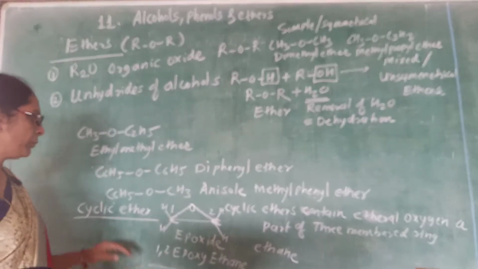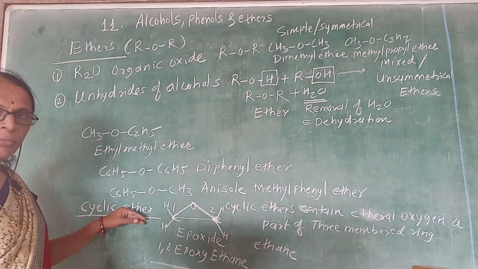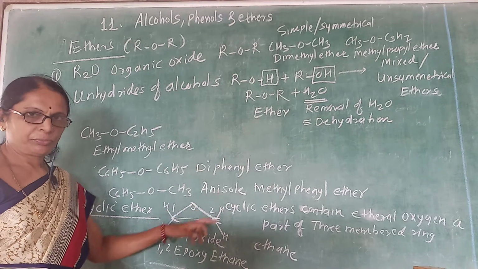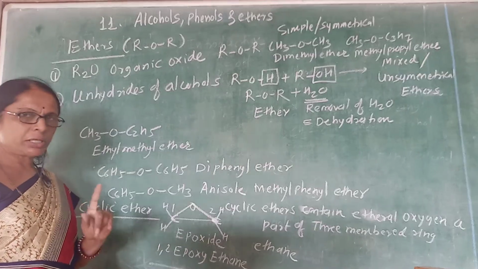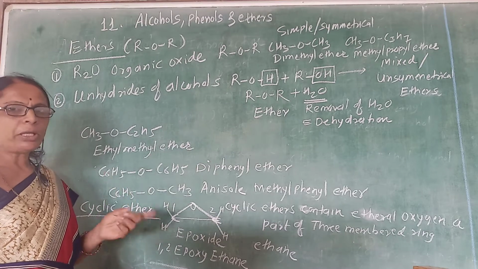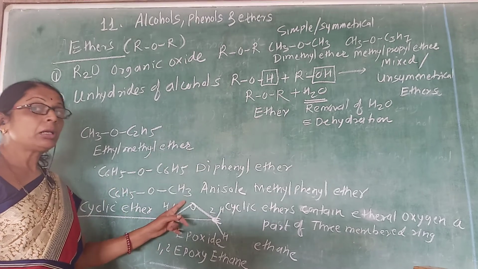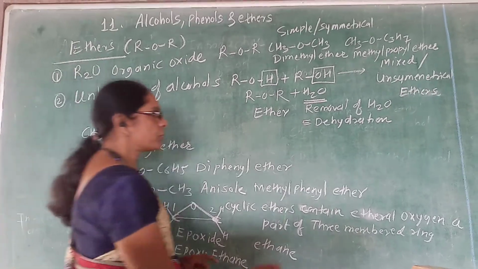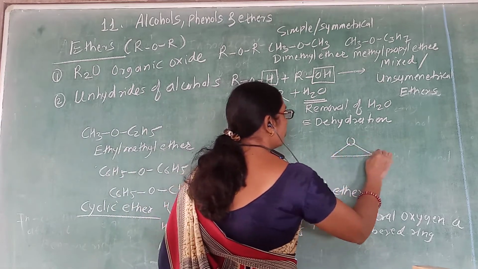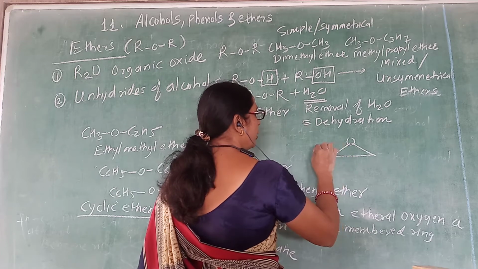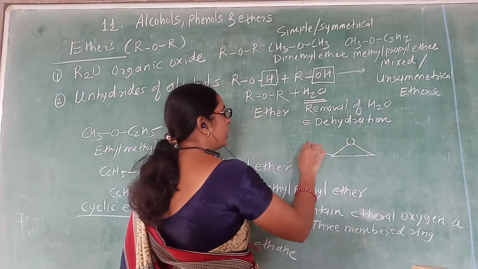So like this way, when you consider the cyclic ether as a 3-member compound, in which one atom is oxygen, and that oxygen is part of the ether, so it is called an ethereal oxygen. Right? Suppose the ether is given like this way, in which one group is given, that is a methyl group.